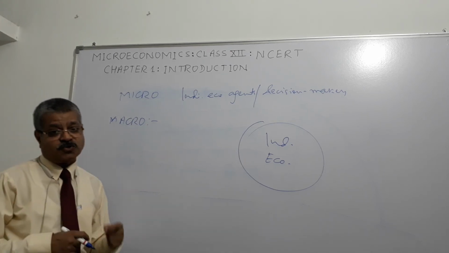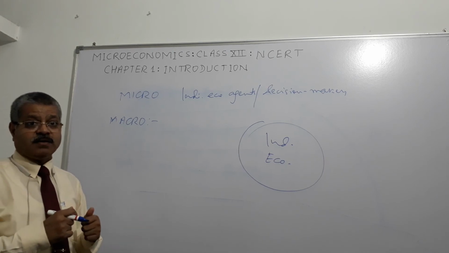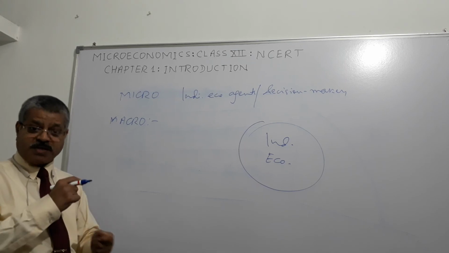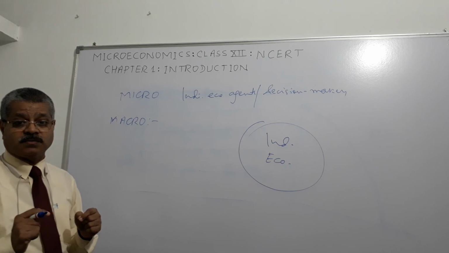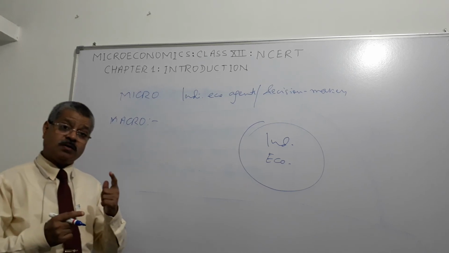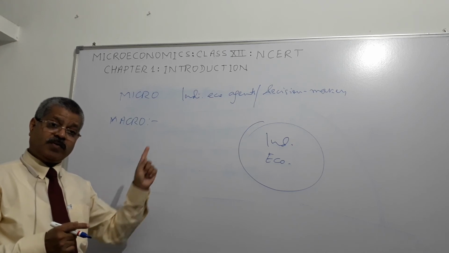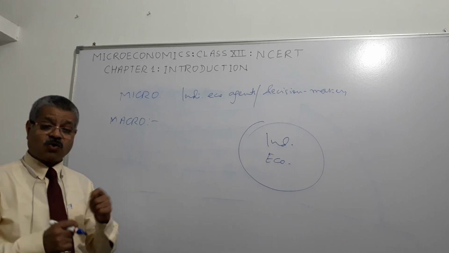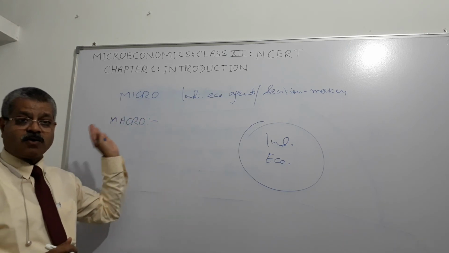What is opportunity cost? There is always a cost of having a little more of one good in terms of the other, which has to be foregone. When we want more cotton, we have to sacrifice corn. When we want more corn, we have to sacrifice cotton. That's opportunity cost.